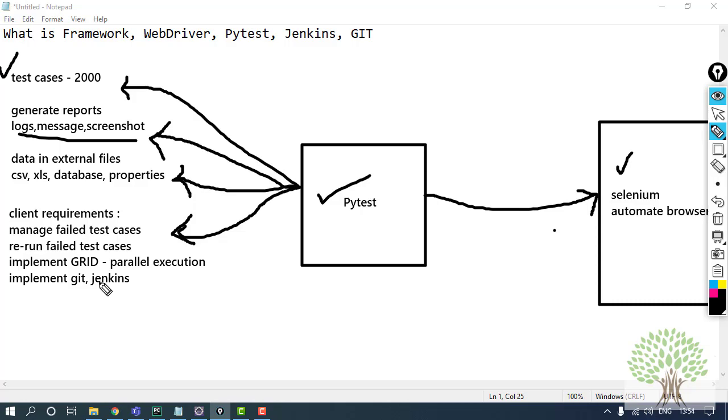Fine. Now, what PyTest is, you have seen. What's the role of PyTest? All these together is a framework, a project. An end-to-end project is called a framework. There are a number of frameworks available. Right now I'm not talking about that, but I have told you just a rough structure.